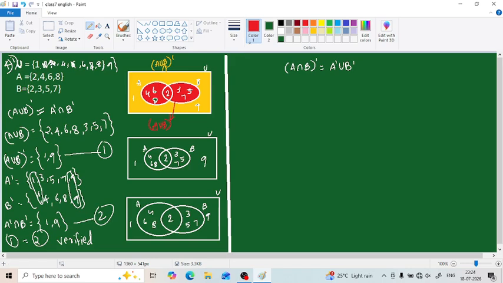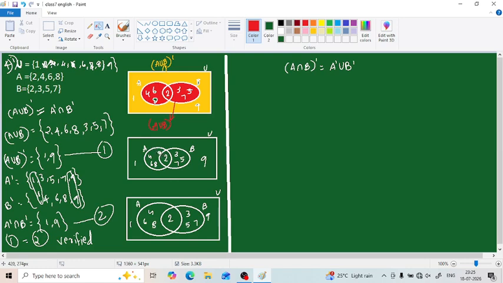Okay, if needed. So by drawing it, we understood that 1 and 9 are present in the complement. Then after that, we have to show A complement intersection B complement. It can be shown in one Venn diagram. For your understanding, I drew two diagrams. In the first one, first I will show the complement of A.